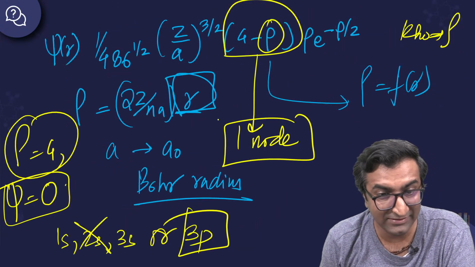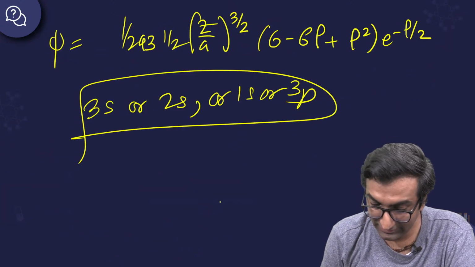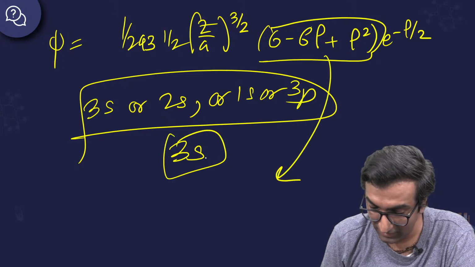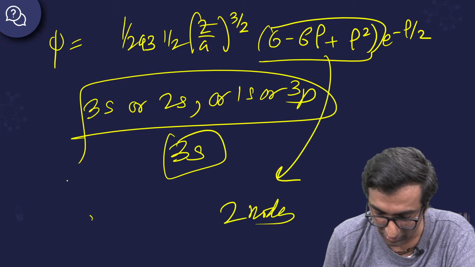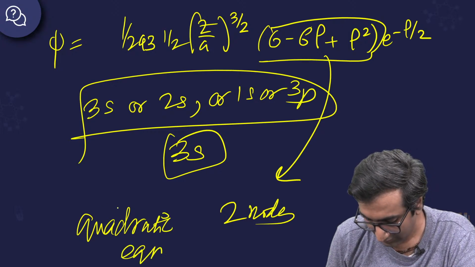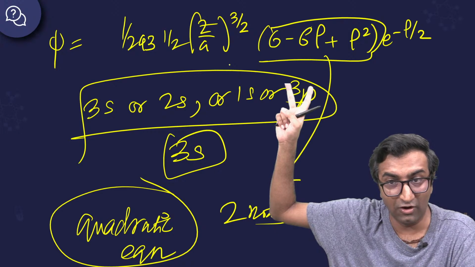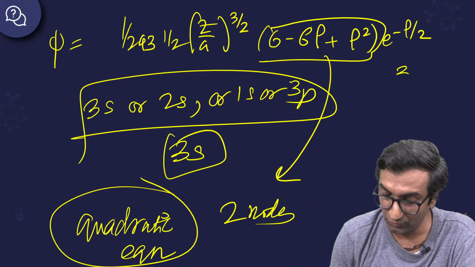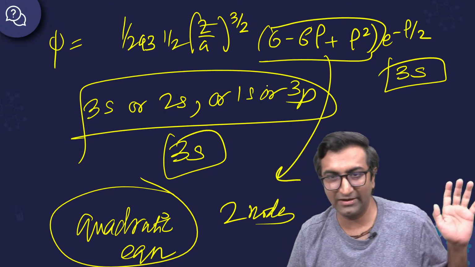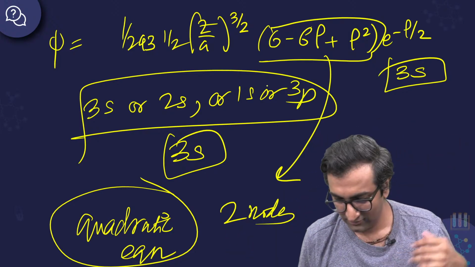Is this making sense? This has to be 3p, right? In this case it has to be 3s. Why? Because it has two nodes. This is a quadratic equation. Since this is a quadratic equation, it has two nodes. All right. Hence, this is going to be 3s and nothing else. It's done, brother, finished. Quantum is done. Schrodinger wave equation is completely done with this.